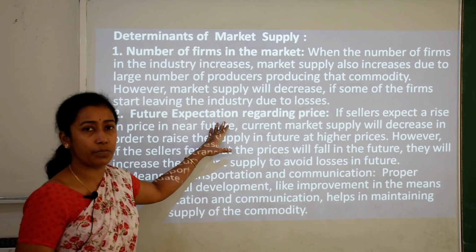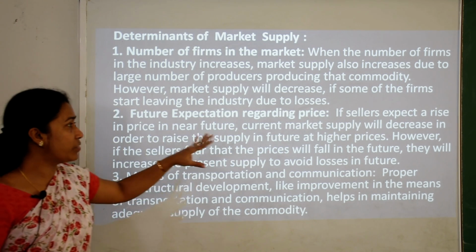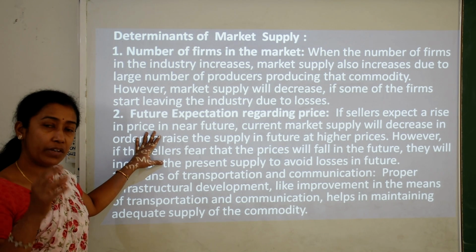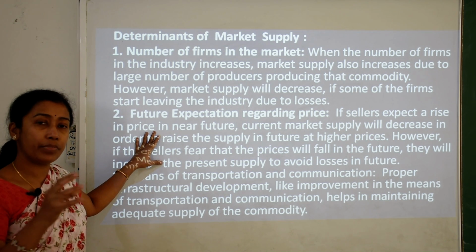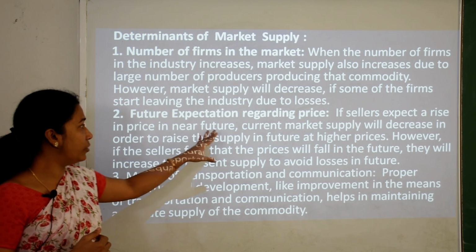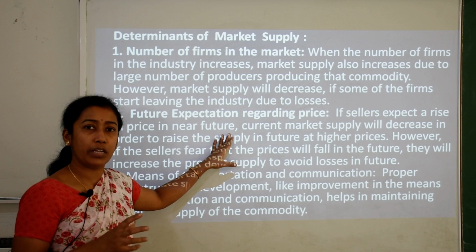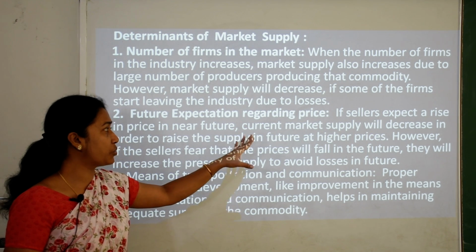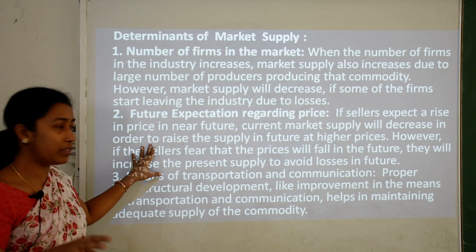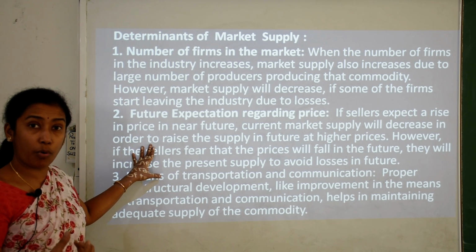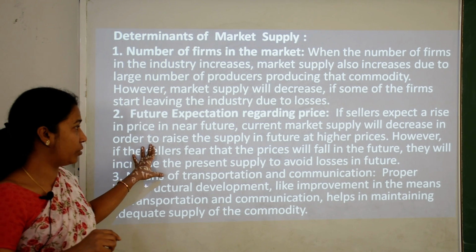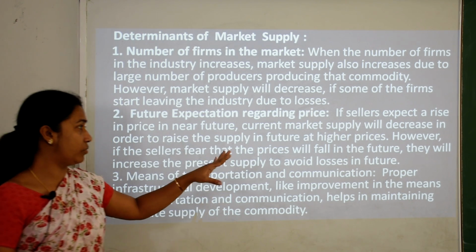Second is future expectations regarding price. If the seller expects that there will be a rise in price in the market, because when the price rises it will be gainful for the producer, what will he do? If he comes to know that the price is going to increase for the product, the current market supply will decrease. That means he will reduce the supply in the market in the hope that he will increase his profit margin when the price increases more, and only then will he supply more quantity.